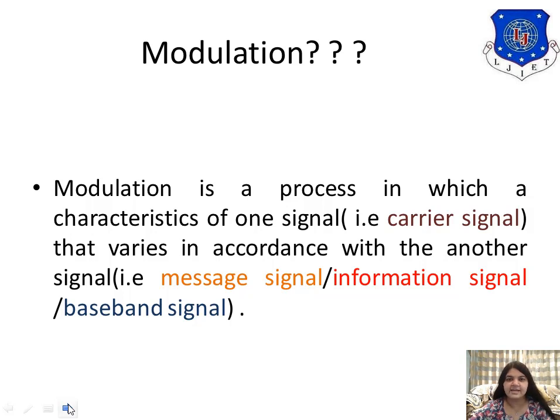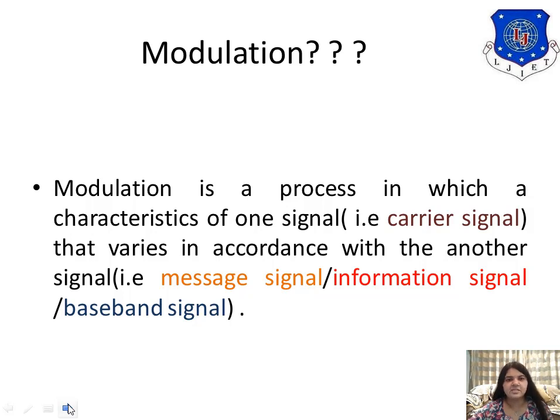As I said, modulation is the process required for sending the signal over a higher distance, because we know that a low frequency wave cannot travel a larger distance. So we need to convert the low frequency wave into high frequency so that it can travel a longer distance.